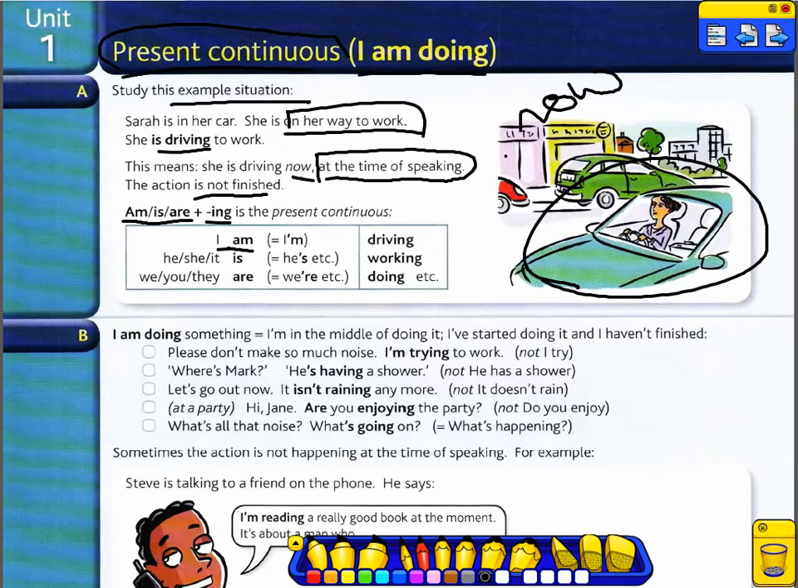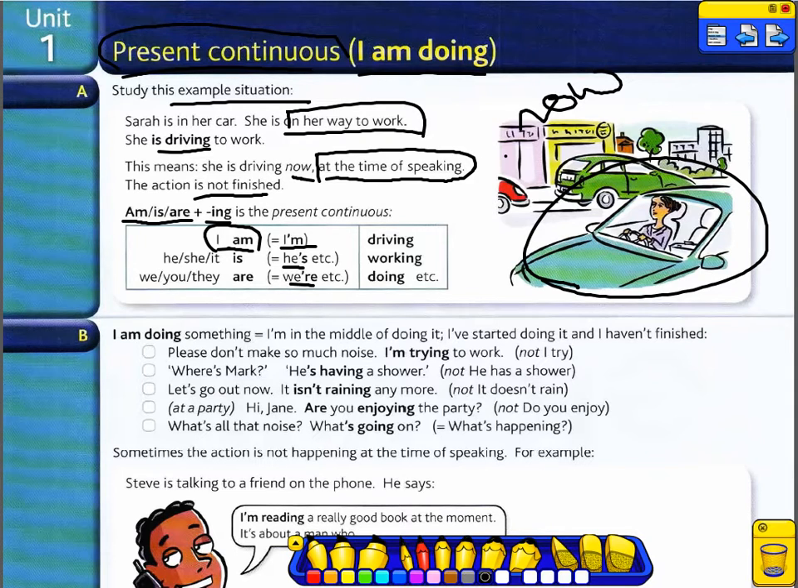Like I am, this is the long form. The short form is I'm. He, she, it is, he's. We, you, they are, we're. I am driving, I'm working, I'm doing, etc.